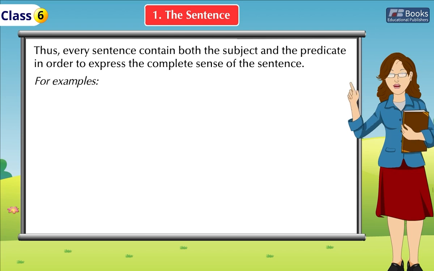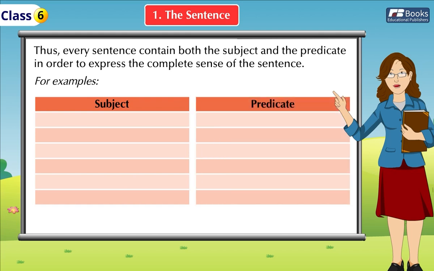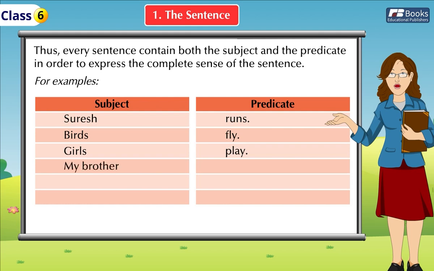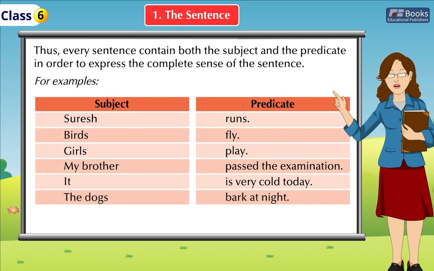For examples: subject, Suresh. Predicate, runs. Subject, birds. Predicate, fly. Subject, girls. Predicate, play. Subject, my brother. Predicate, pass the examination. Subject, it. Predicate, is very cold today. Subject, the dogs. Predicate, bark at night.